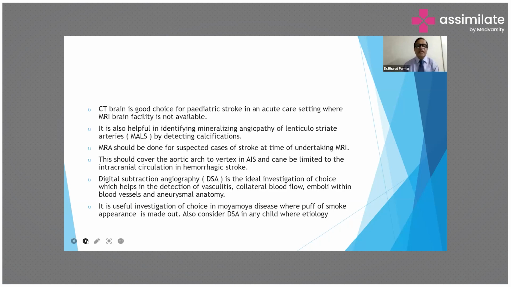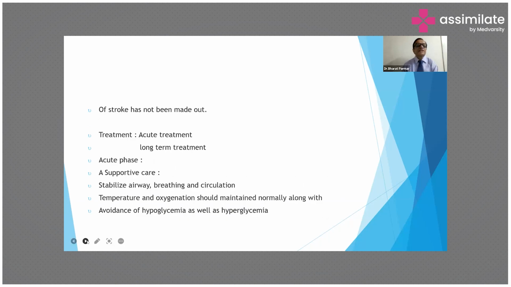Digital subtraction angiography is an ideal investigation which helps in detection of vasculitis, collateral blood flow, emboli within blood vessels, and aneurysmal anatomy. It is the investigation of choice in moyamoya disease, where a puff of smoke appearance is made out. Also consider digital subtraction angiography in any child where the etiology of stroke has not been made out. When the etiology is not made out, do DSA.